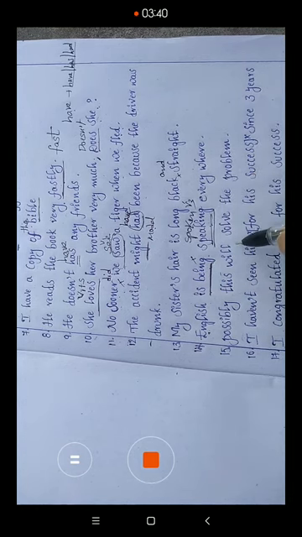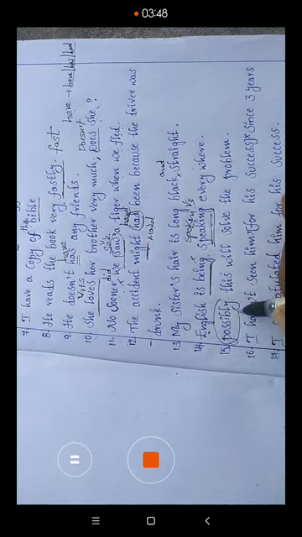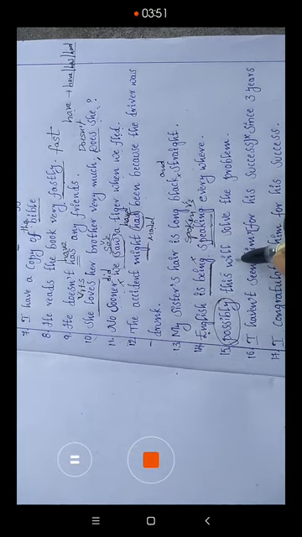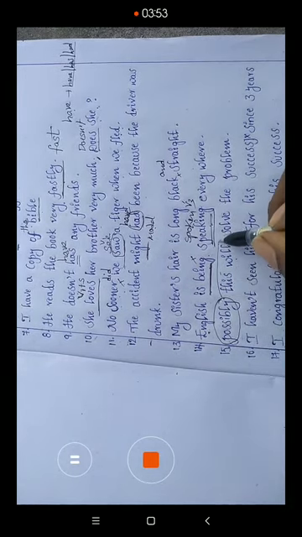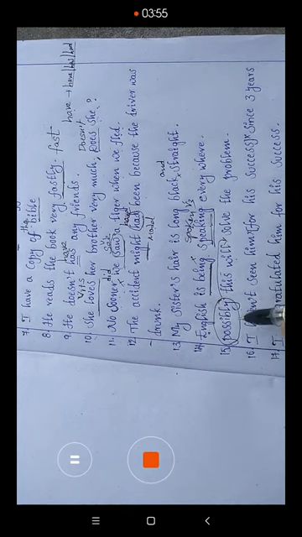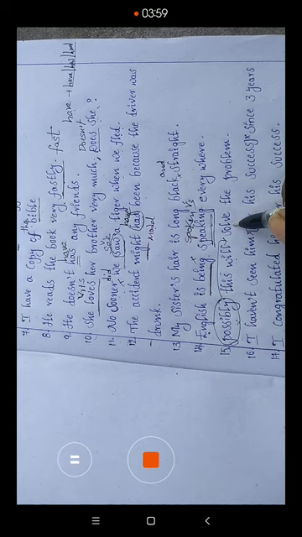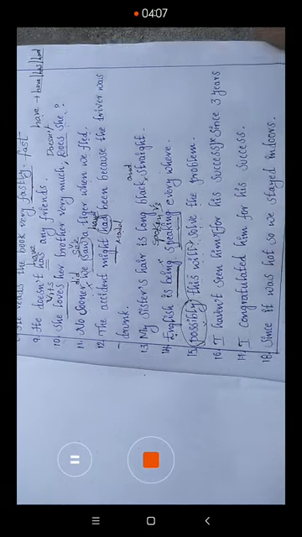Possibly this will solve the problem. Actually, possibly is an adverb. This word refers to the verb, so that's why it comes before the verb. This will possibly solve the problem. That is the correct structure.